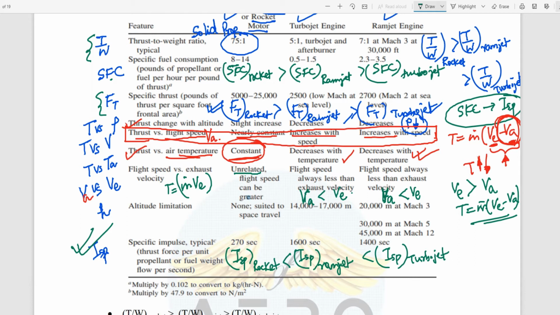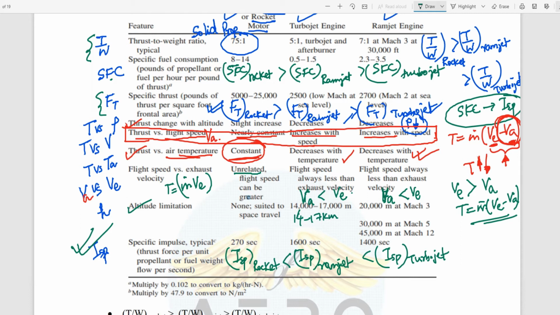Next, altitude limitations. You know that for a rocket we don't have any kind of limits, right? So we don't have any sort of limitations, but for turbojet and for ramjet we do. For the turbojet it ranges up to 14 to 17 kilometers.